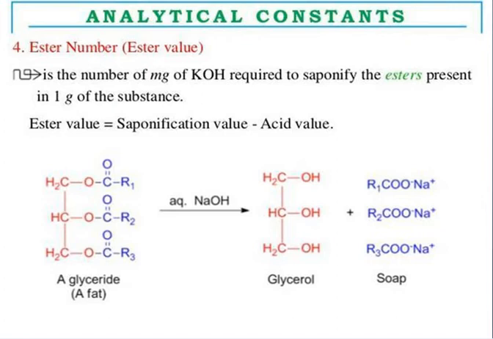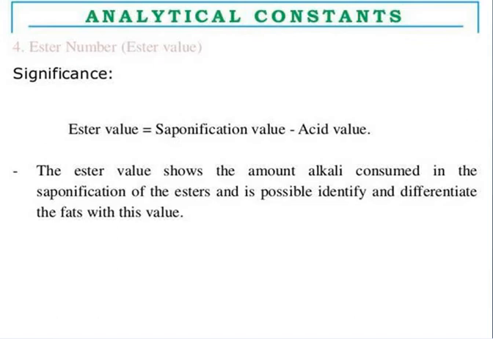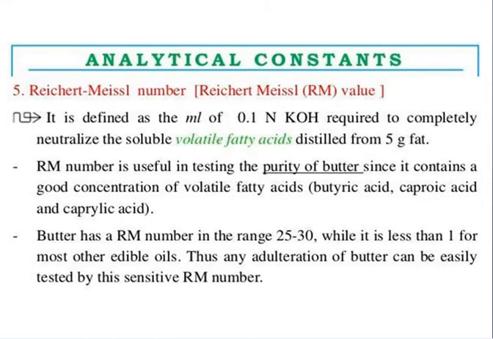So next is your ester number. Ester number is, if you take 1 gram of fat or oil, how much amount of KOH is required to saponify the ester? That is known as your ester value. So what is the significance? The ester value shows the amount of alkali consumed in the saponification of ester. It is possible to identify and differentiate fats with this value. Next is your RM value.